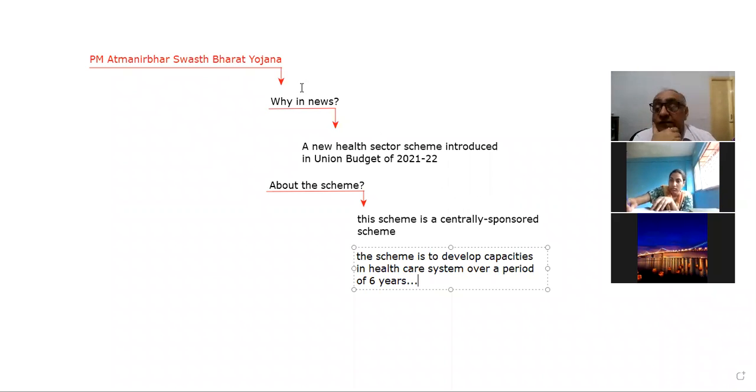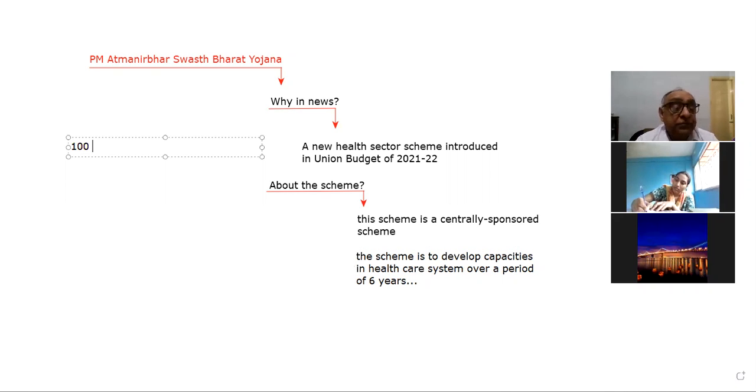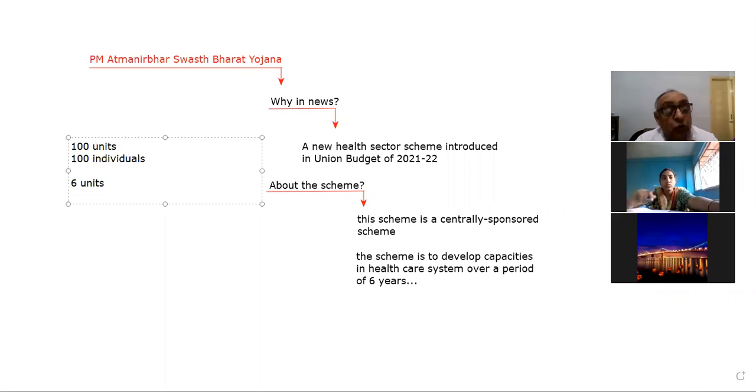So if we say that there are 100 units of area in the world and 100 individuals living in the world, then we have only 6 units of land, and we are hosting approximately 16, 17 individuals on this land.